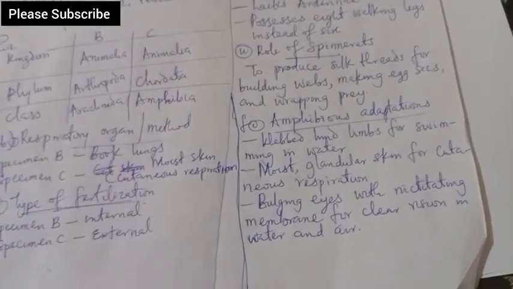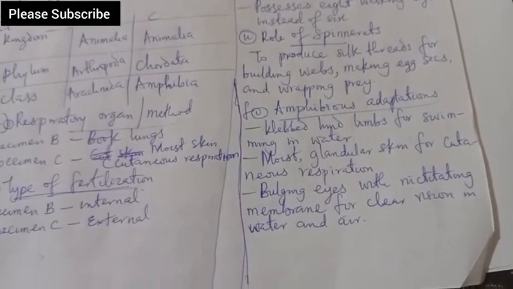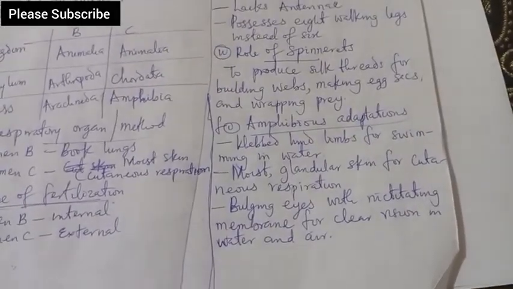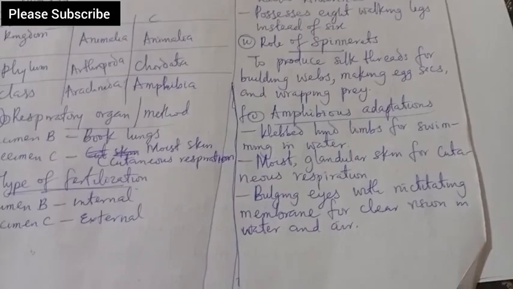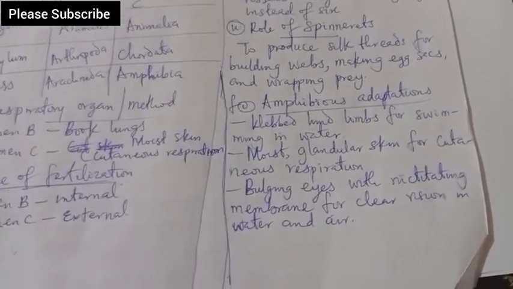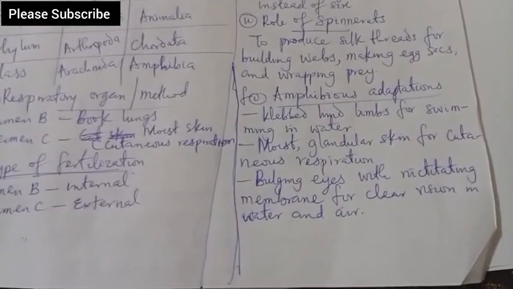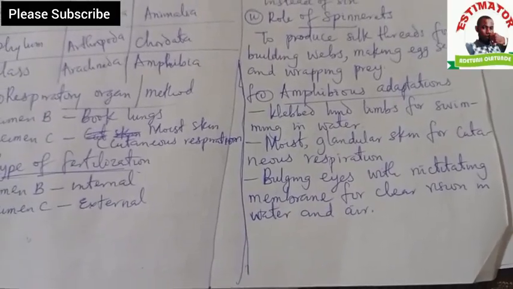All right, another feature. I said moist glandular skin for what? For cutaneous respiration. I told you that they use skin for respiration. That is where we talk about moist skin. That's the feature, and what it does is that it's used for respiration. And the last one talks about the bulgy eyes.